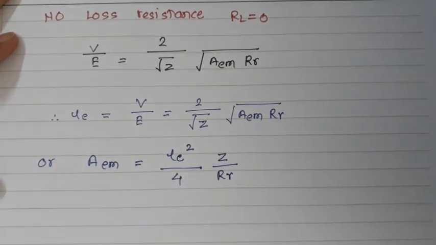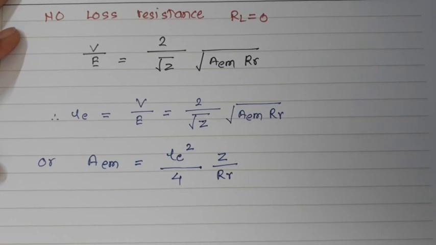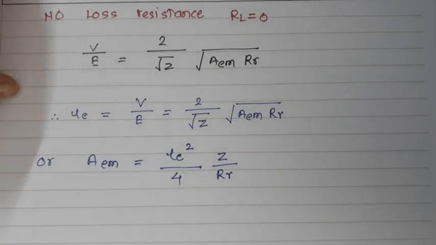So this is all about the relationship between the maximum effective aperture and the effective length. In the above discussion we have not taken into consideration the polarization effect. All the above relations are valid when the polarization of the antenna matches the wave polarization. If it is not so, then loss in the captured power occurs. Polarization and polarization loss will be explained in the next session. So we'll stop here. Thank you.